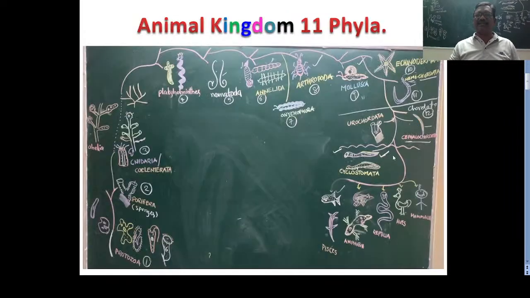Next onwards, real chordates, real vertebrates, started from here. This one is the Cyclostomata. Cyclo means round, stoma means mouth. Round-mouthed, fish-like organisms also lived on this earth before the vertebrates. These cyclostomes are also discussed separately. In the cyclostomes, only two organisms are there, Petromyzon and Myxine. Now our main study begins, studying our vertebrates.